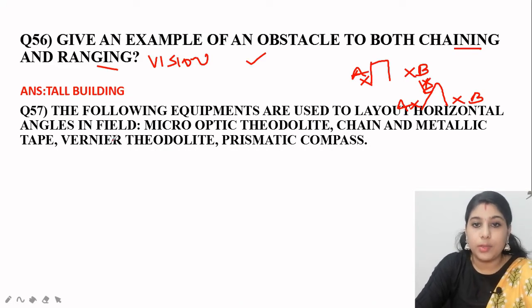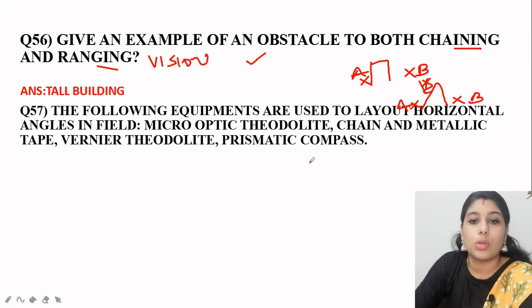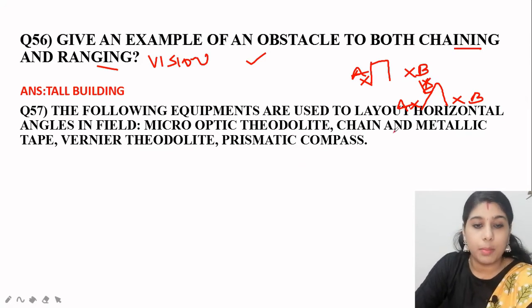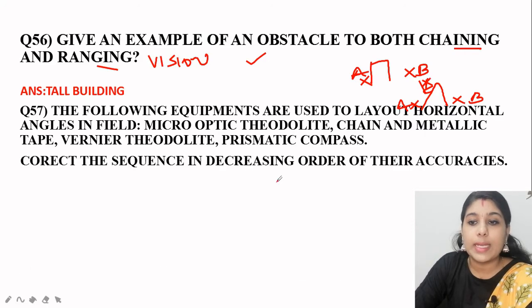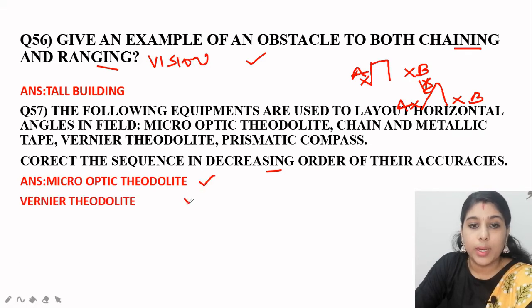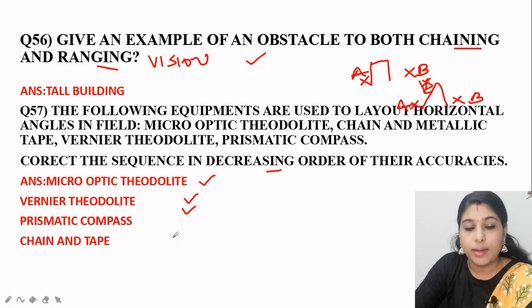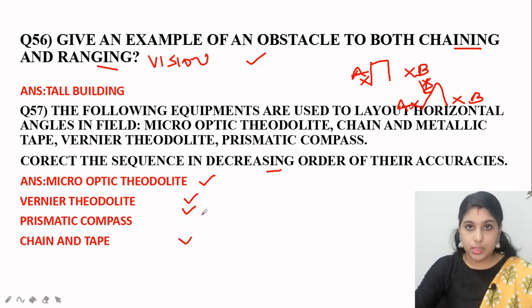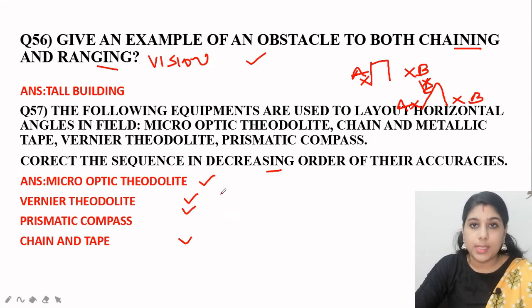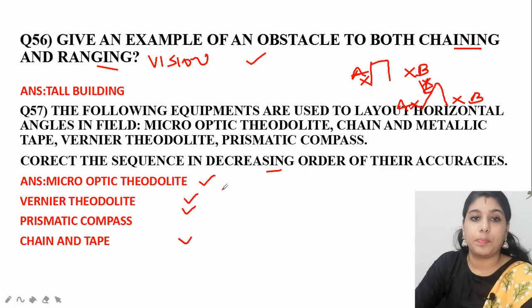Second question: the following equipment are used to lay out horizontal angles: micro-optic theodolite, chain and metallic tape, vernier theodolite, prismatic compass. We have to arrange them in decreasing order of their accuracies. First is the micro-optic theodolite, then the vernier theodolite, then the prismatic compass, and the last is the chain and tape. Most probably this will be shuffled in the options, so you have to choose the correct sequence.